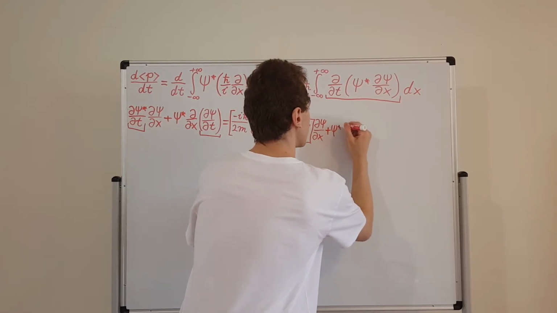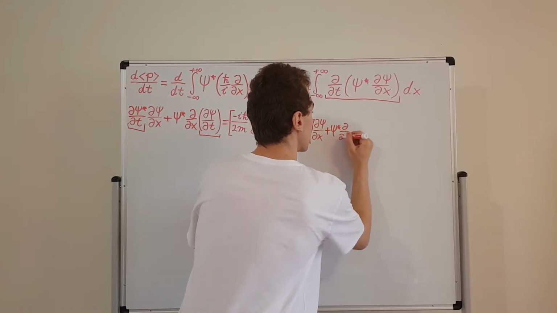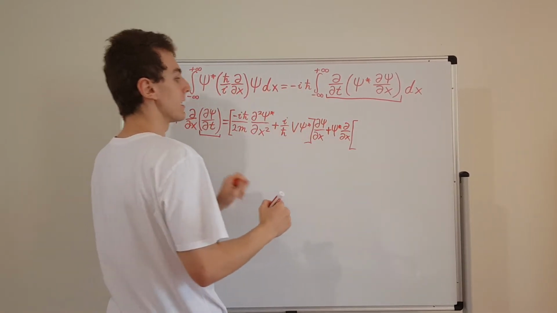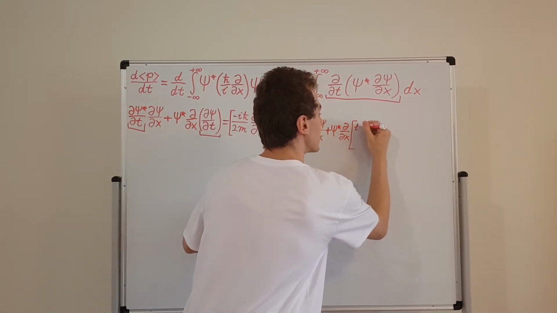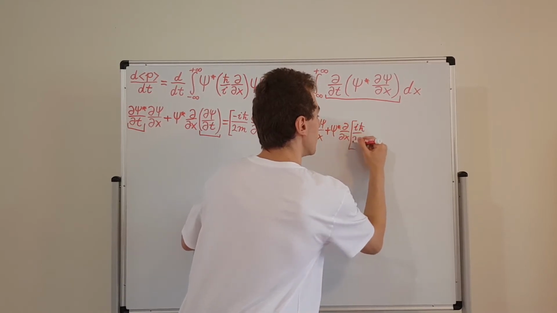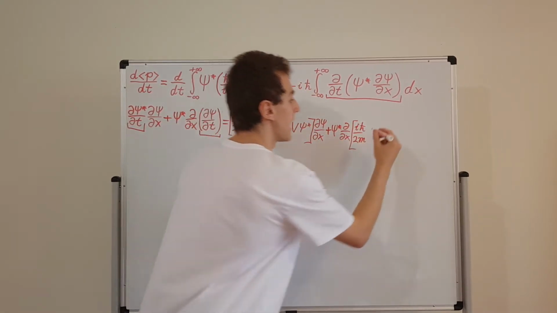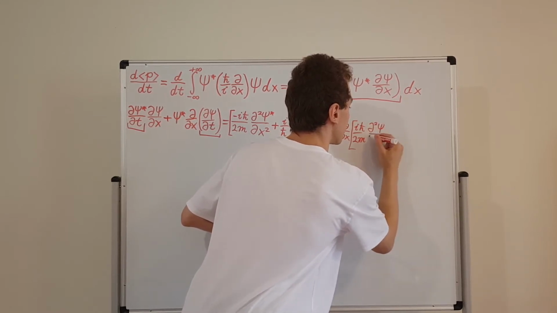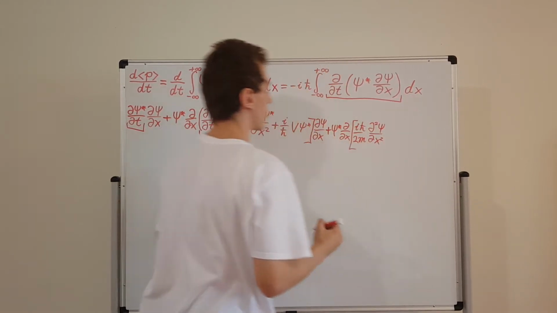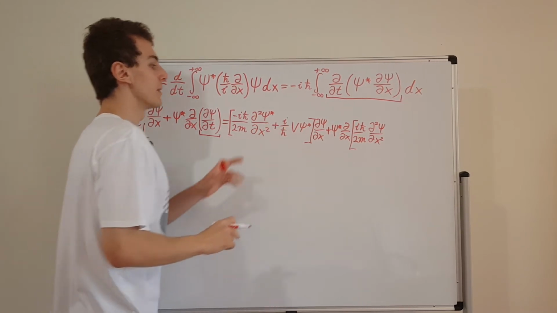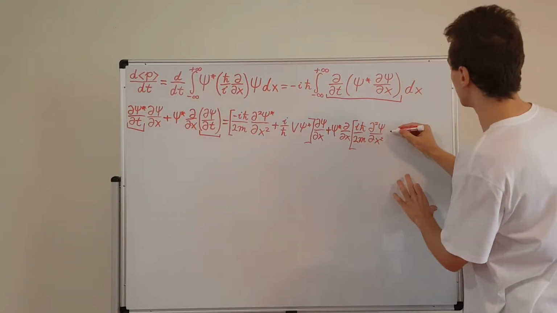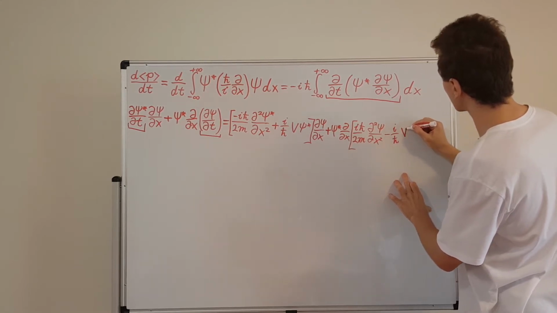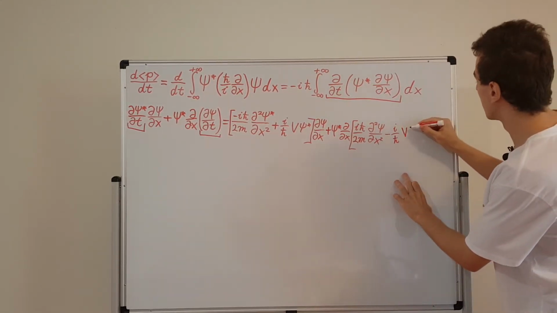We're going to have psi star, we're going to have d dx of all of this stuff over here. So there's not going to be a minus sign. It's not a complex conjugate. It's just going to be i h bar over 2m. Then we're going to have the second order derivative of psi. And we're also going to have that potential term. That potential term is going to have a minus sign. It's going to be minus i over h bar times this potential term, which is going to be V times psi.